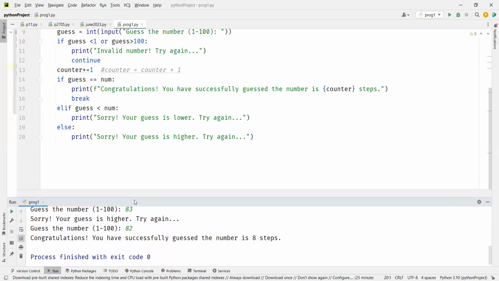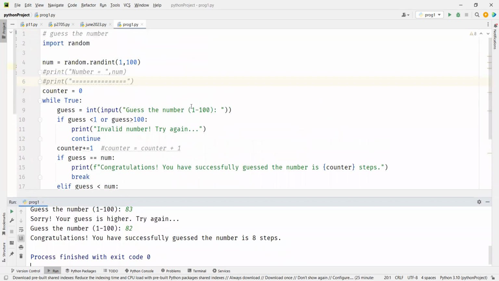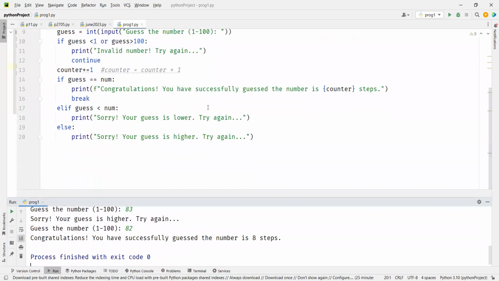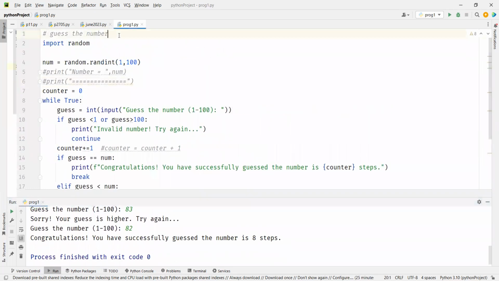Now I want to bring one more twist to this. So this is guess the number, computer versus human. That means the computer is thinking of this number and we are guessing, isn't it?